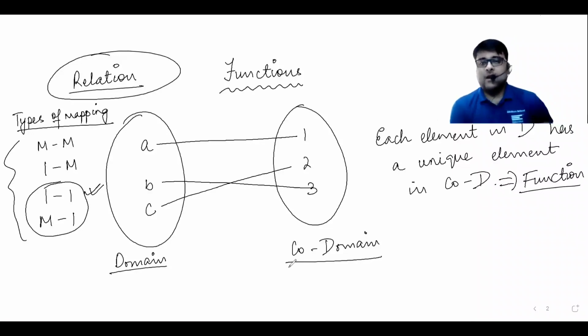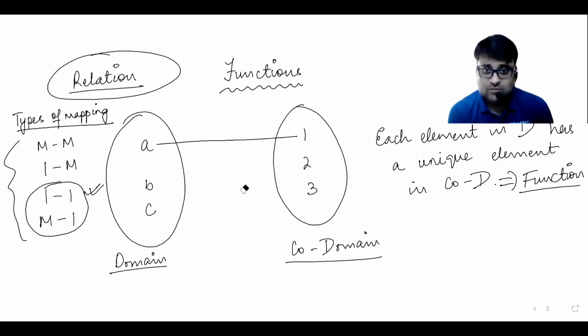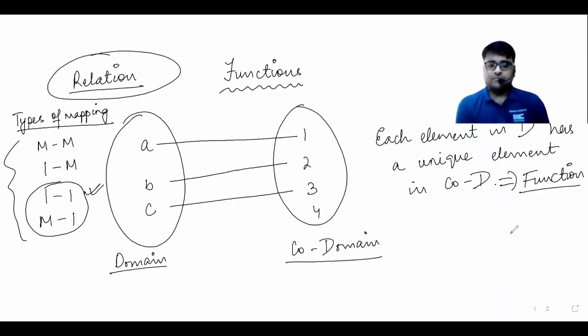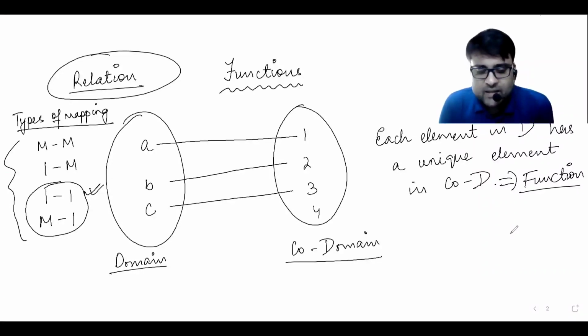Now, there are a few more things which you need to understand when it comes to a function. I'm sure that most of you jumble up in your head what is the meaning of a codomain and what is the meaning of a range. So, supposing we have an example like this. Domain is ABC, codomain is 1, 2, 3, 4.